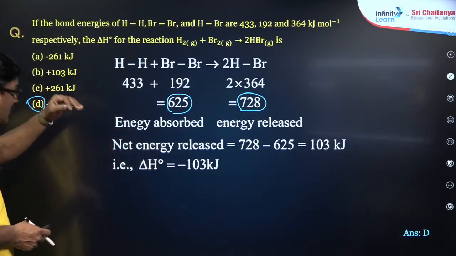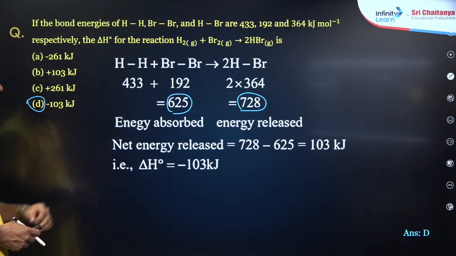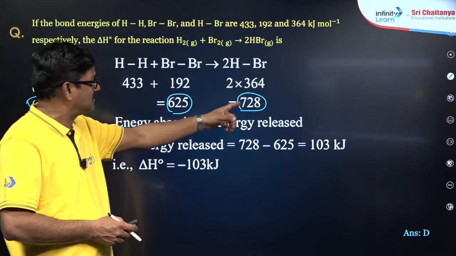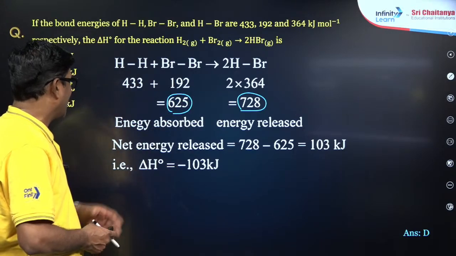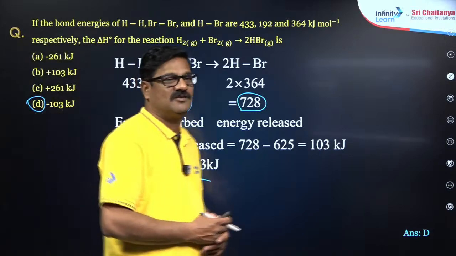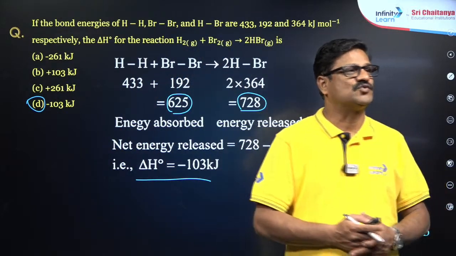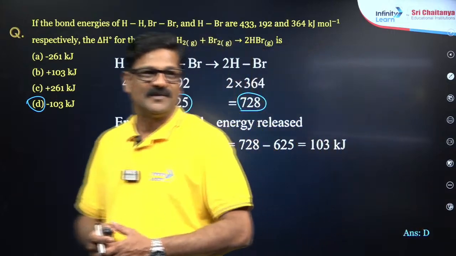It is going to be 103 kilojoules. And the net energy is released, since the bond formation energy is more. It is going to be minus 103 kilojoules. Perfect. Super awesome answer.